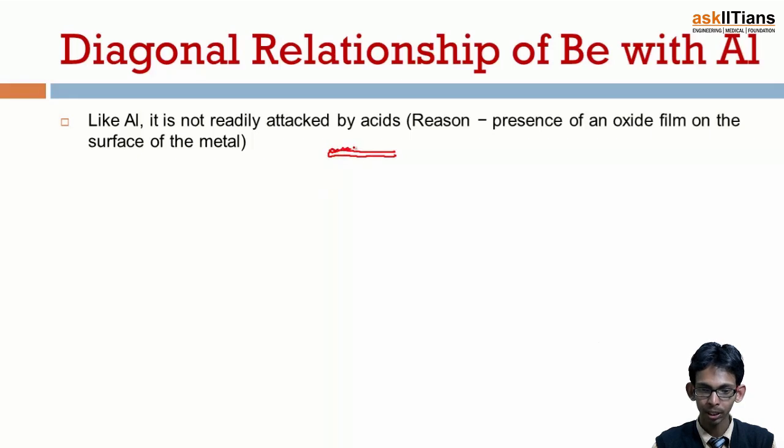The upper part of the surface reacts with oxygen and water present in the atmosphere, and a layer of oxide is formed on the surface of the metal, because of which it is not further attacked by acid or any other chemical. So this property is common in both aluminium as well as beryllium.